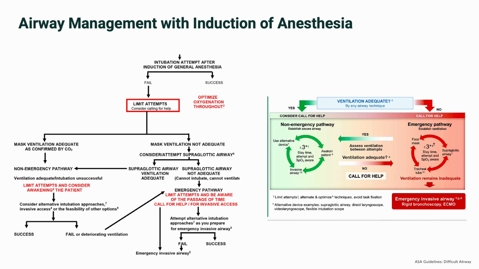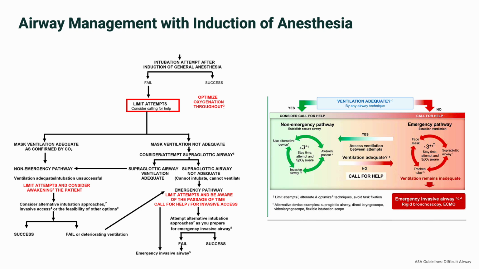Consider the other tools at bedside, such as video laryngoscope, bougie, or bronchoscope. If ventilation remains inadequate, use a supraglottic airway. If ventilation improves, proceed to the non-emergent pathway and secure the airway. But again, it's probably not best to repeat the technique that's been attempted and failed. If the first attempt was with direct laryngoscopy, then use video laryngoscopy.